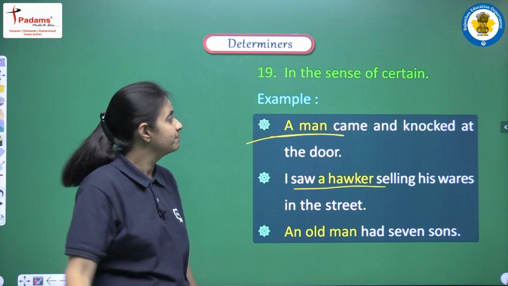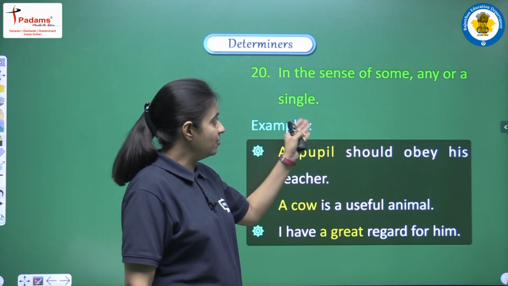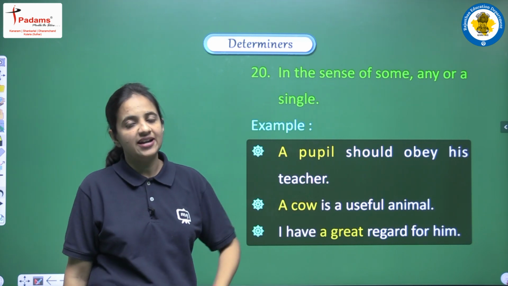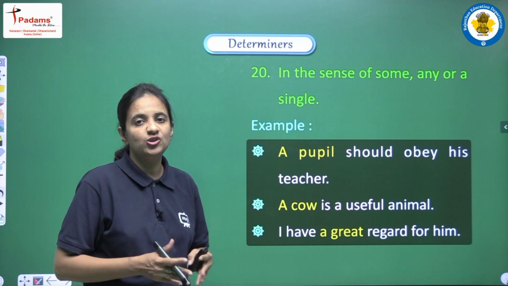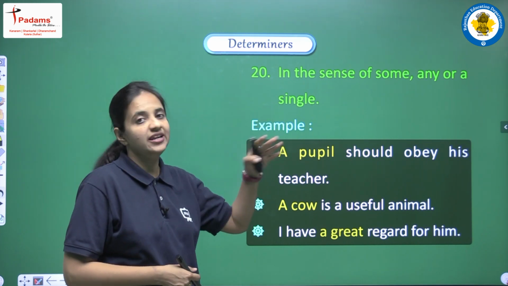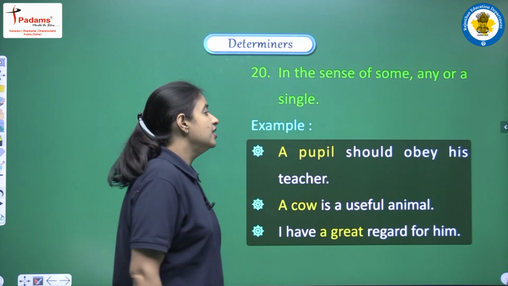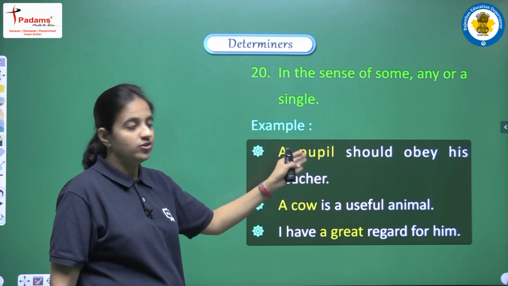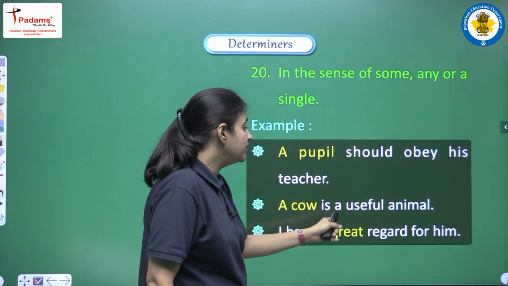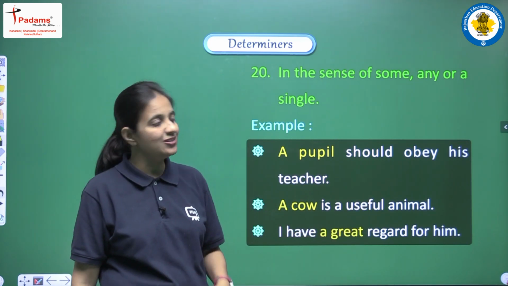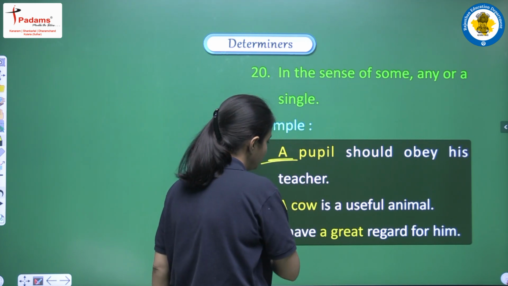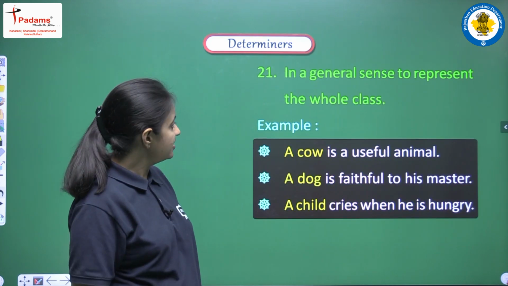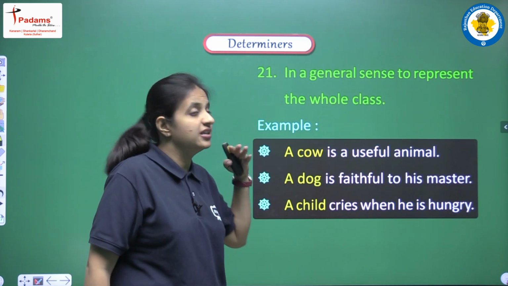Next is in the sense of some, any, or a single. So in this sense also we can use these articles a or an when we are trying to show the meaning of some, any, or a single. So let's see how. A pupil should obey his teacher, and a cow is a useful animal. Next is I have a great regard for him. So in this manner also we can use a or an according to the sound that we are having.